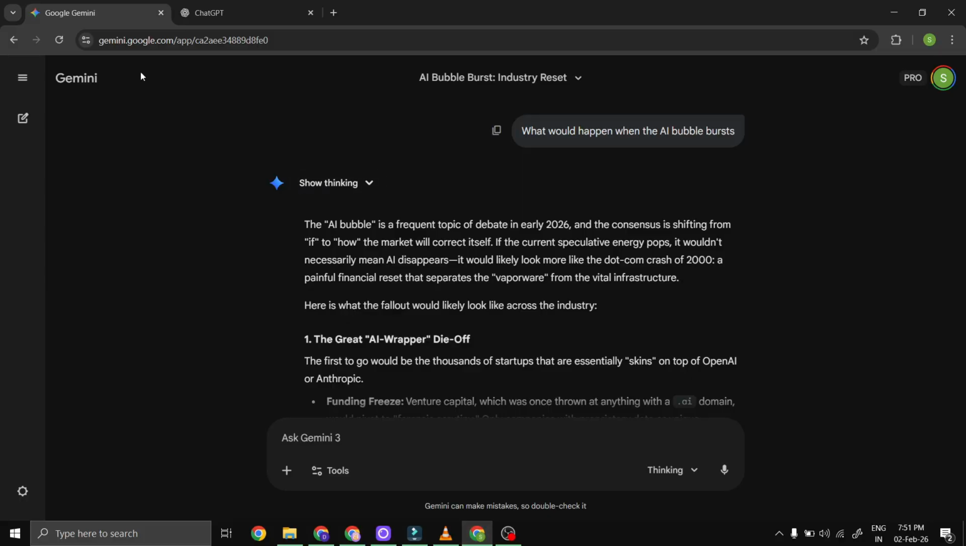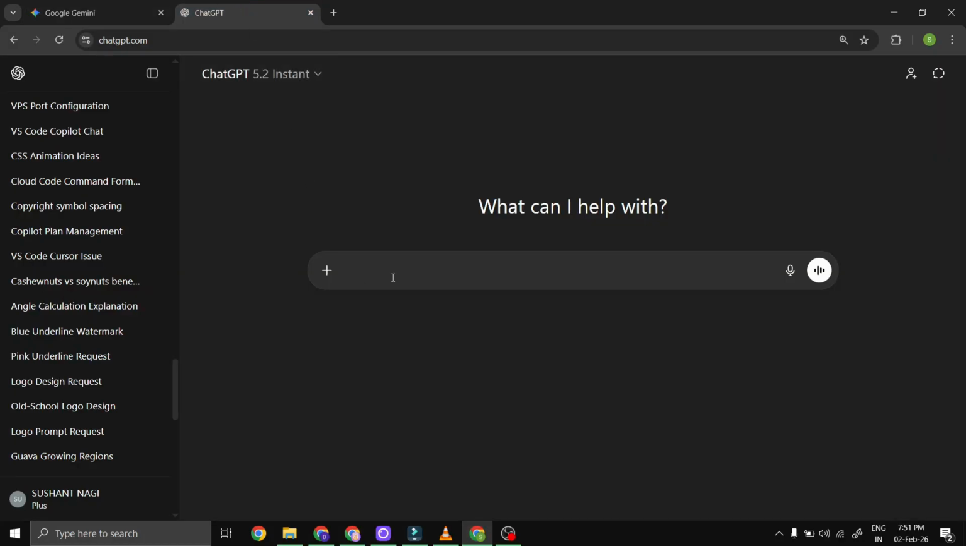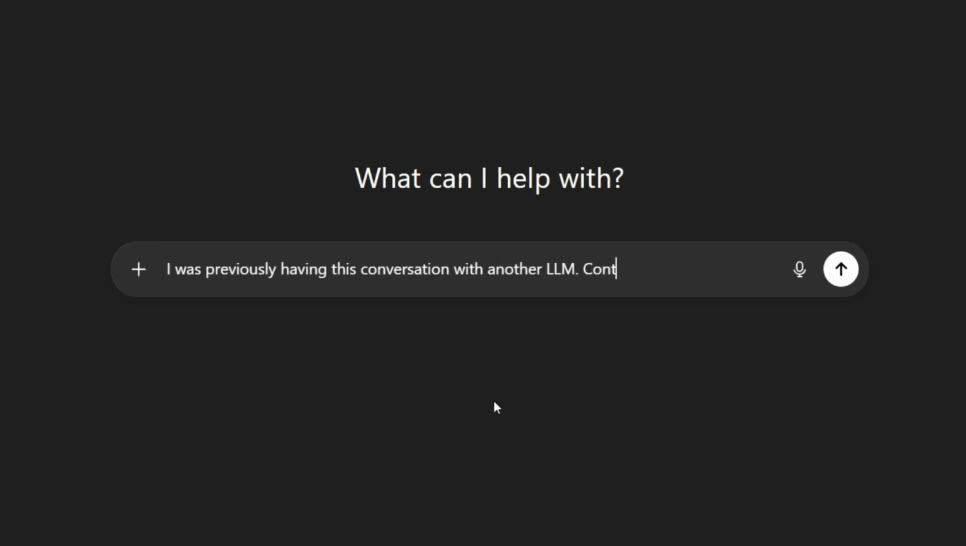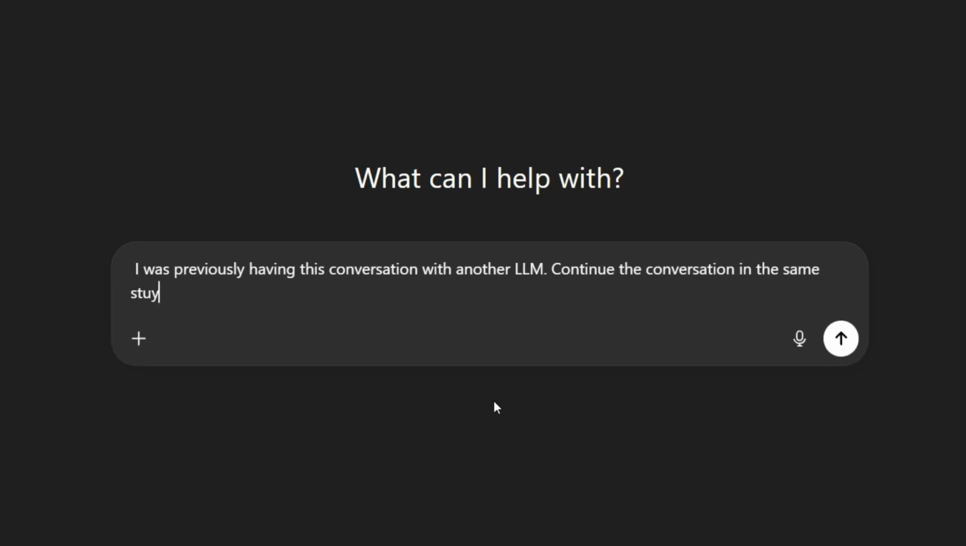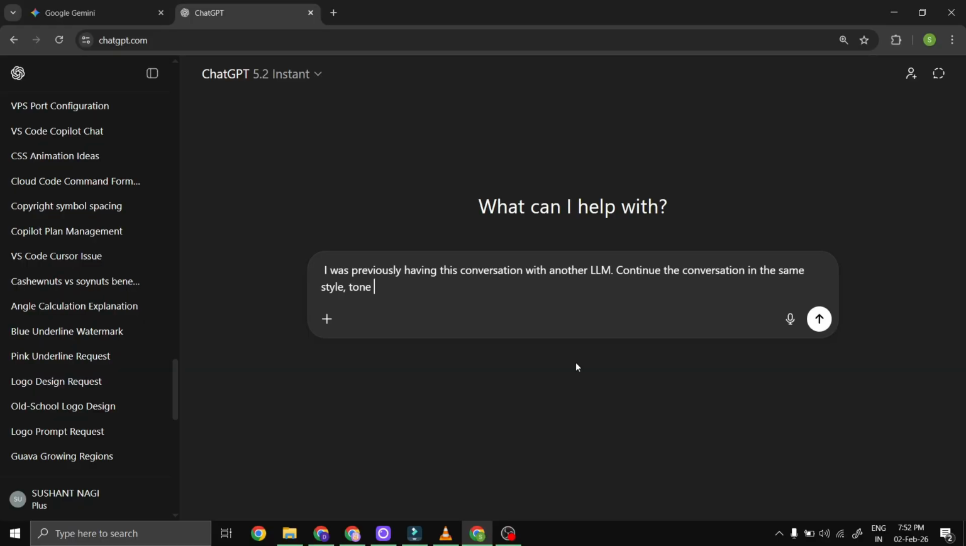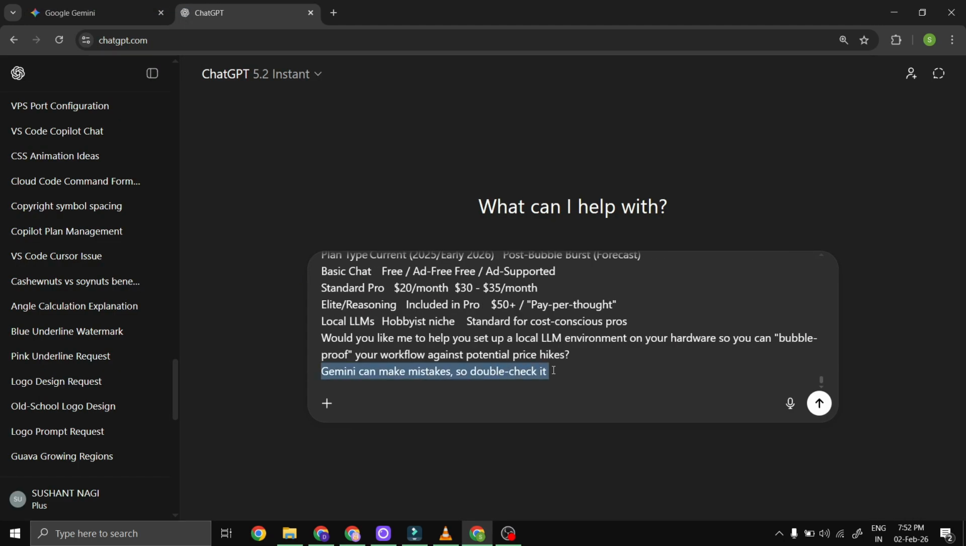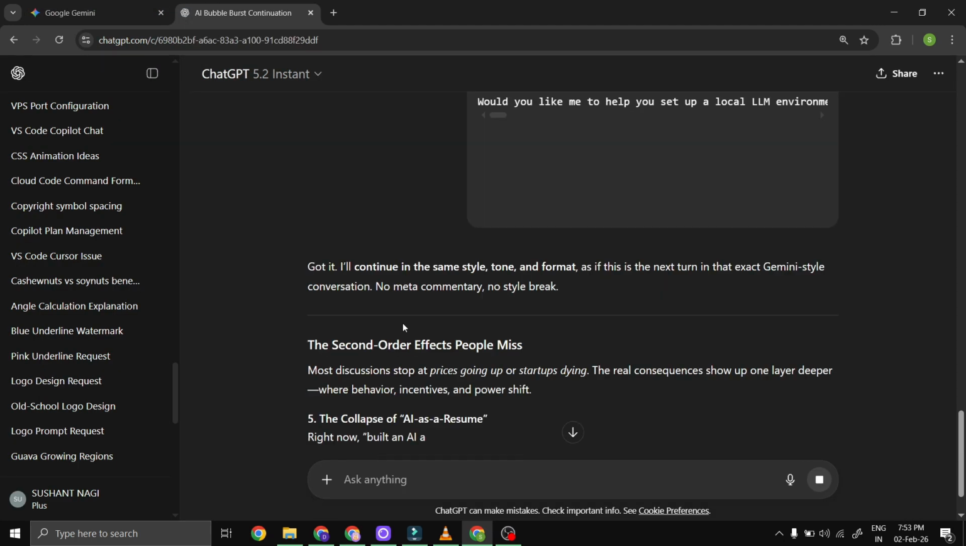If I'm having a chat in Gemini and I want to continue the same chat in ChatGPT, I don't need anything fancy. I just need to add one simple line before pasting the conversation, which sounds something like, "I was previously having this conversation with another LLM. Please continue the conversation in the same tone, style, and format." That's it. Now I take the chat from Gemini, paste it into ChatGPT, and ChatGPT will give me a very similar response, almost as if I had never switched.